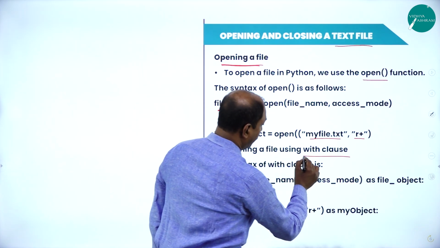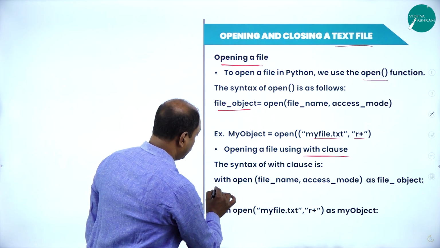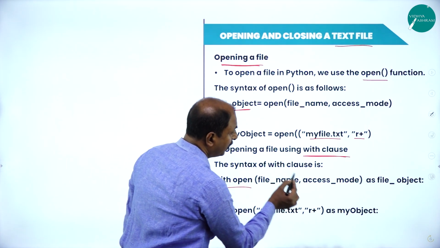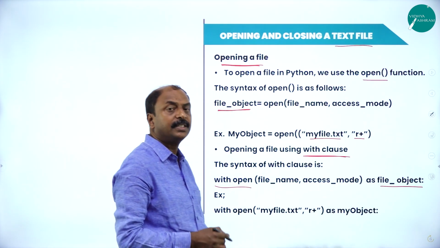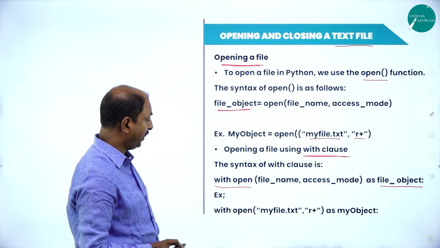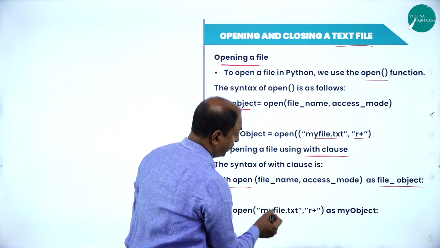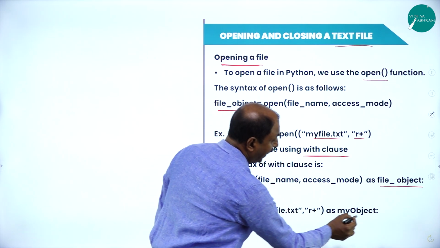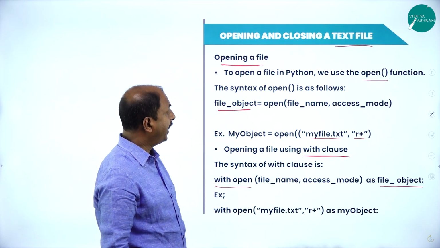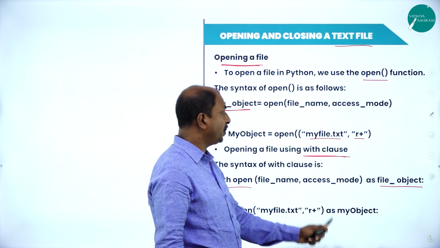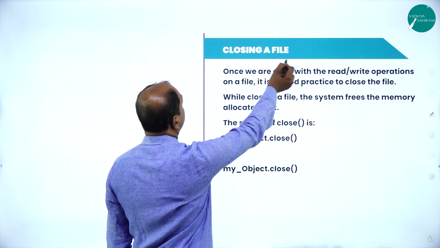This is one syntax. Another syntax is by using the with class. The syntax is with open, file name, access mode, and here as file object. This is the second method of opening a text file. Example: with open, myfile.txt, comma, r plus, as my object. This is another method of opening a file, and you can note down the difference between these two with respect to syntax.